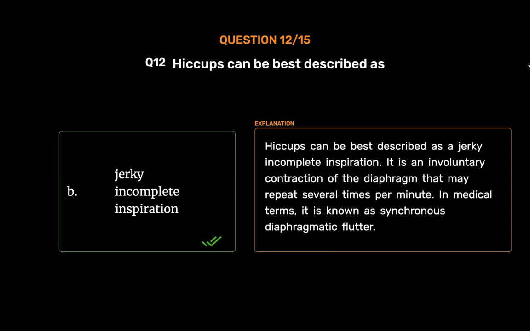Hiccups can be best described as a jerky incomplete inspiration. It is an involuntary contraction of the diaphragm that may repeat several times per minute. In medical terms, it is known as synchronous diaphragmatic flutter.